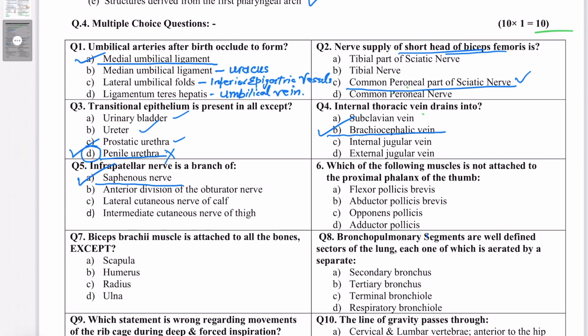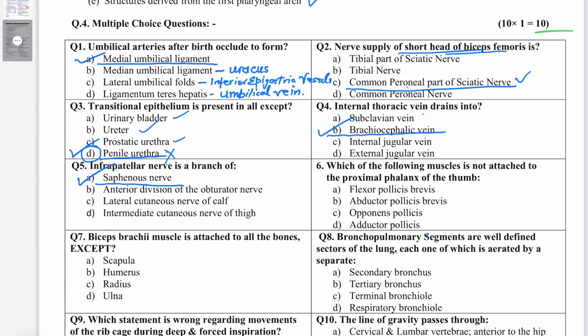When it reaches to perforate the deep fascia at the level of the transverse crease of the knee joint on the medial side, and then it becomes cutaneous to travel down on the anteromedial surface of the tibia anterior to the medial malleolus, reaching down to supply the skin on the upper medial side of the medial border of the foot up till the ball of the greater toe, right?